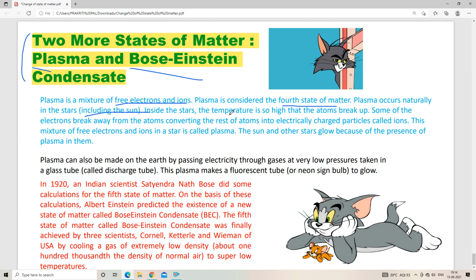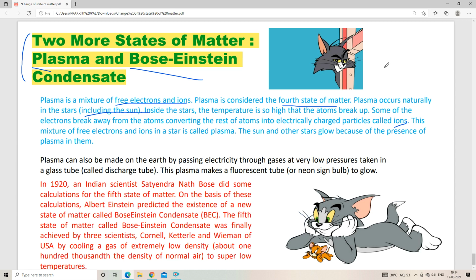Have you heard about ions? Ions can be formed by taking away an electron or by giving an electron to an atom. One is cation and one is anion. Whenever you add an electron to an atom, it becomes an anion, or negatively charged. And whenever you take away an electron from an atom, it becomes positively charged, and this is known as a cation.